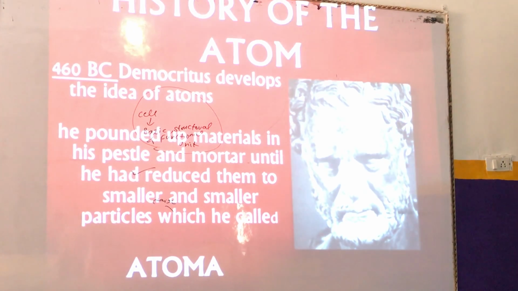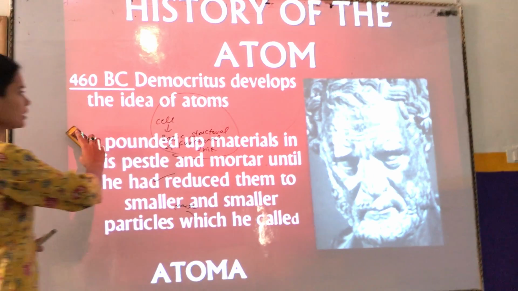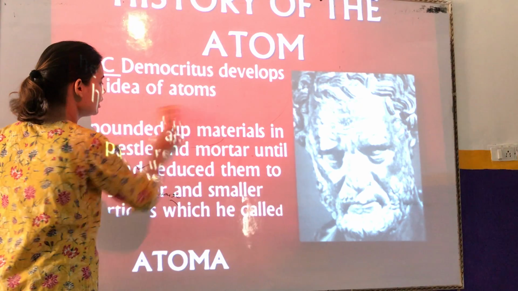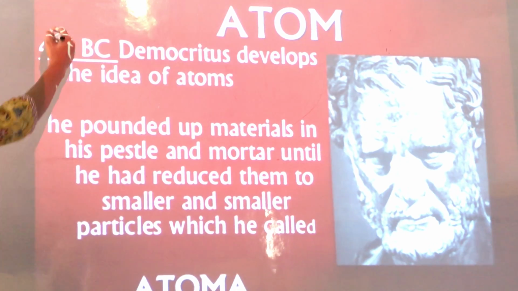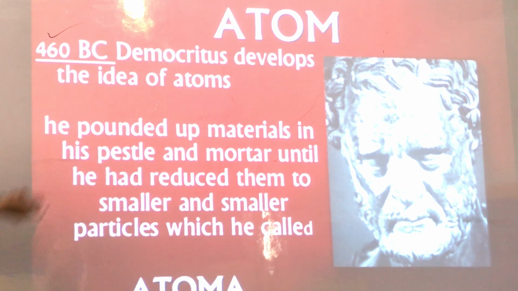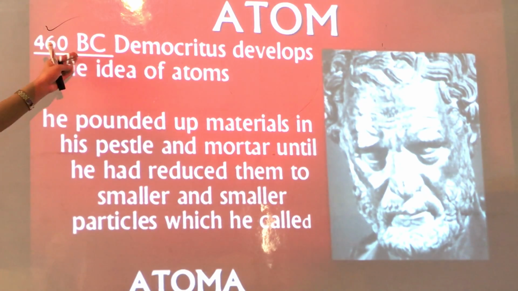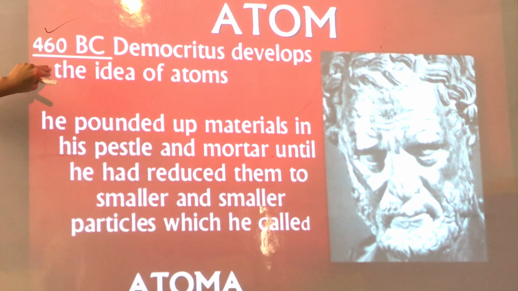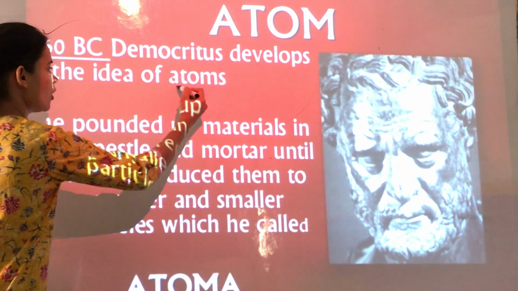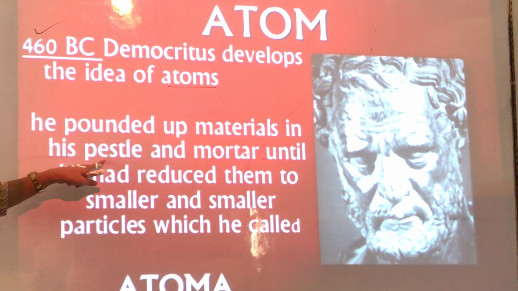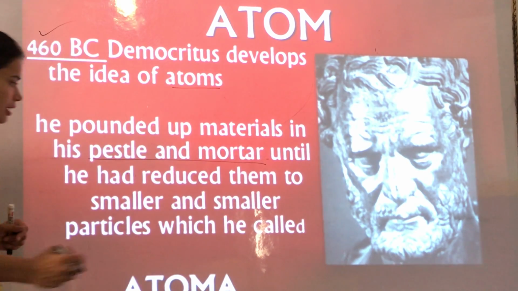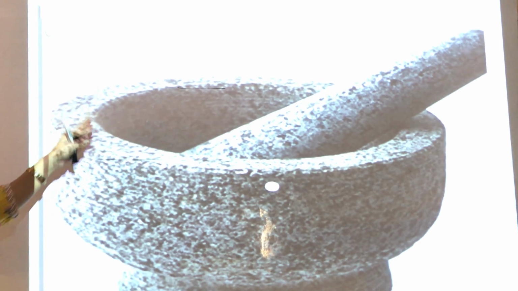Now let's understand a short history of atoms. There was one scientist whom we call Democritus. Back in 460 BC, he developed the idea of atoms. BC means before Christ. It's a way to measure years or time duration. What he did was he pounded up some materials in his pestle and mortar. What is pestle and mortar? If you don't know, this is pestle and mortar.